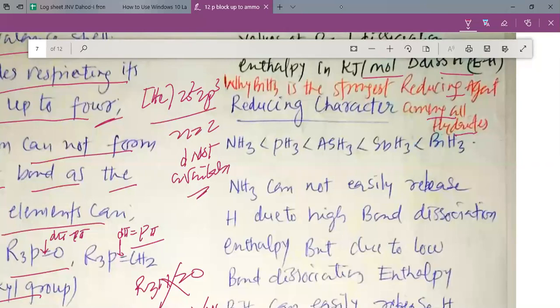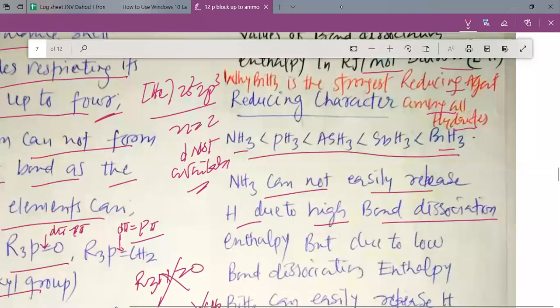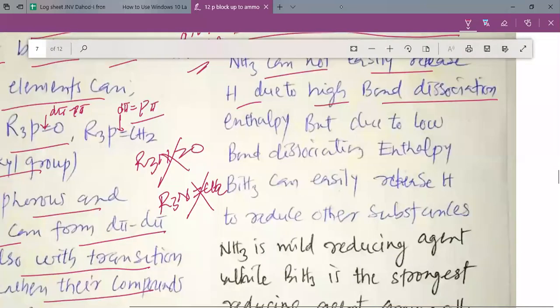So for that we need to understand the reducing character. If you look into the reducing characters of the hydrides of group 15, as we go down the group, the reducing character increases. So ammonia is the weakest reducing agent, whereas BiH3 is the strong reducing agent. NH3 cannot easily release H due to the high bond dissociation enthalpy. My dear students, for reduction we need hydrogen, and ammonia cannot easily release the hydrogen because it has got a very strong bond between nitrogen and hydrogen, and it has got very high bond dissociation enthalpy.